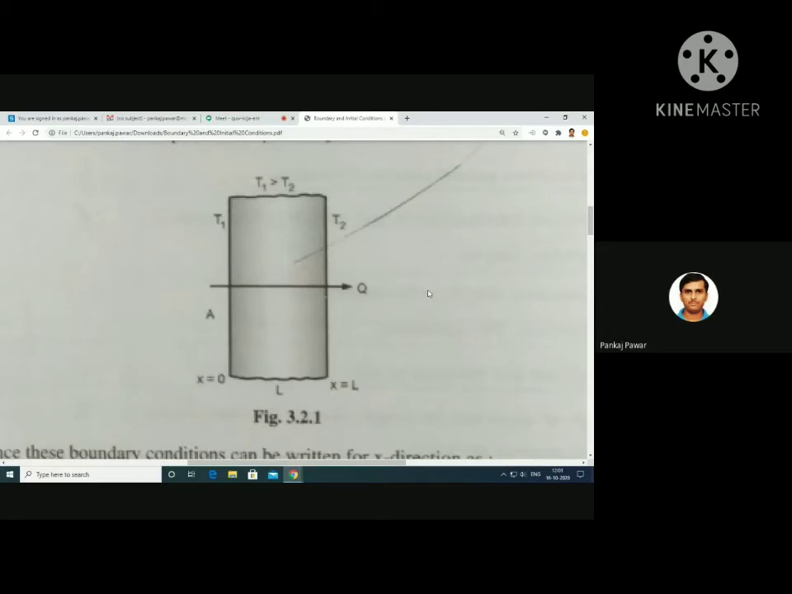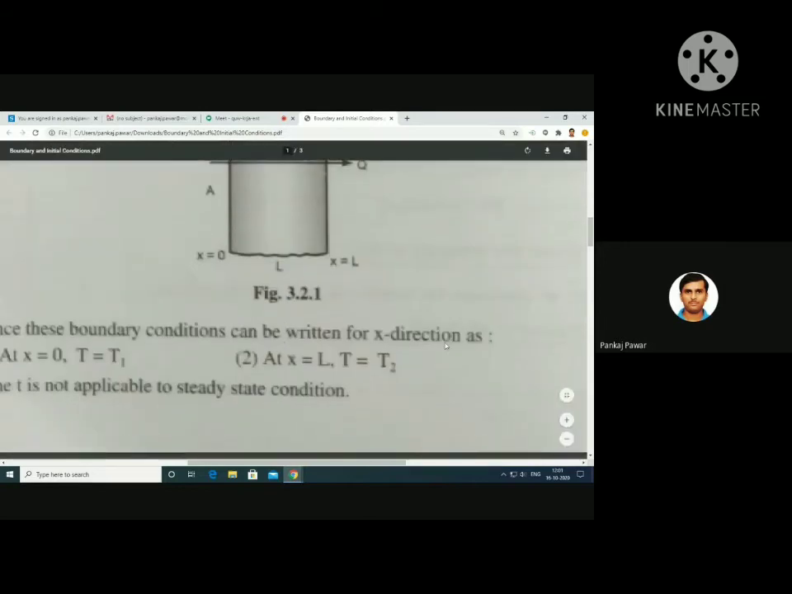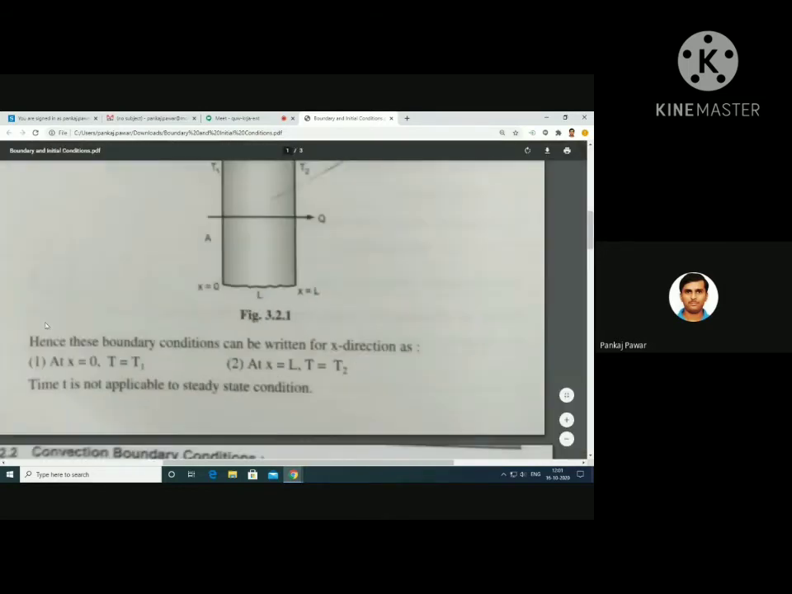Is it correct? So how will you write these boundary conditions? You can write the boundary conditions somewhere like this.